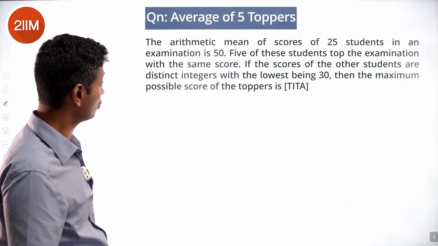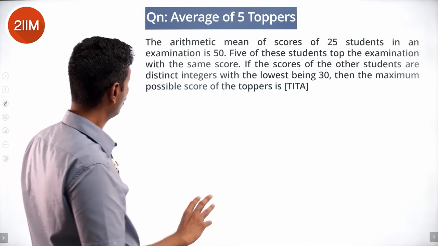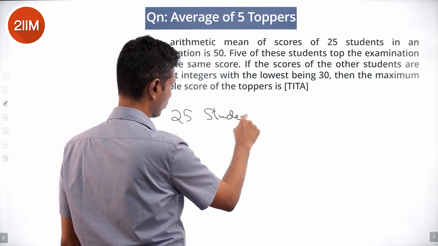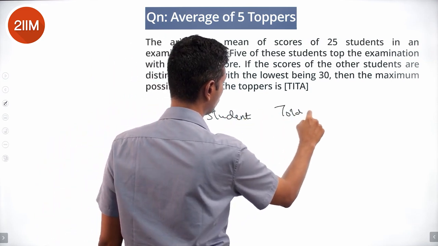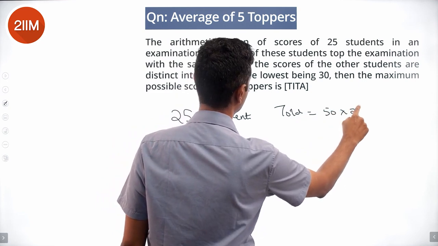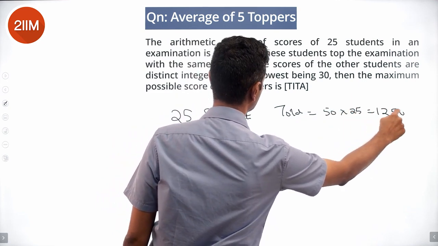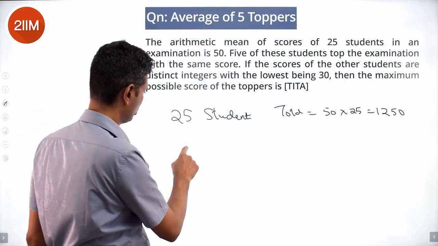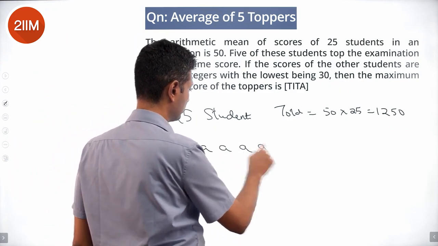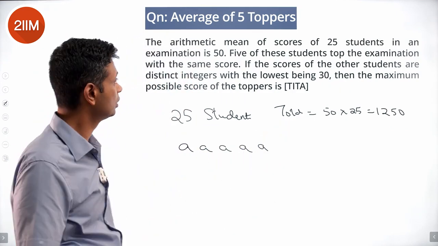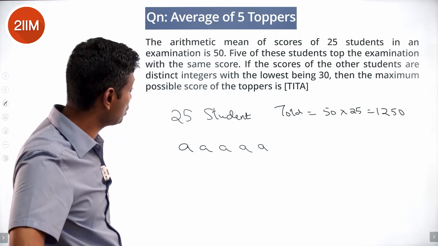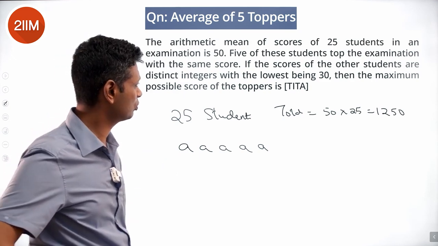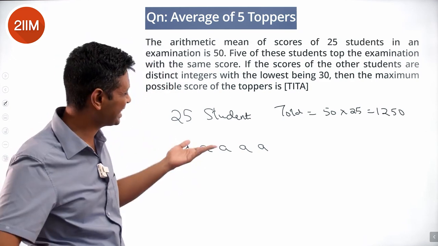The arithmetic mean of scores of 25 students in an exam is 50. So 25 students. Total is 50 into 25, which is 1250. Nice. 5 of these students top the examination with the same score. So we have 5 toppers, all equal, A. The scores of the other students are distinct integers, with the lowest being 30. And the maximum possible score of the toppers is, we want to find the maximum of A.